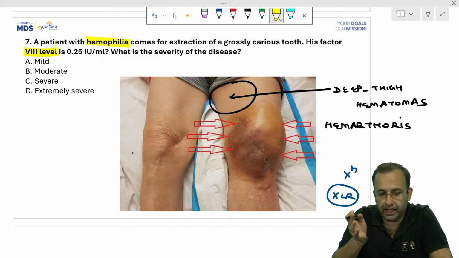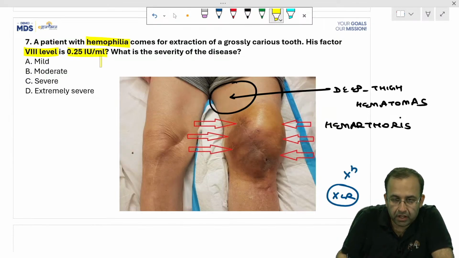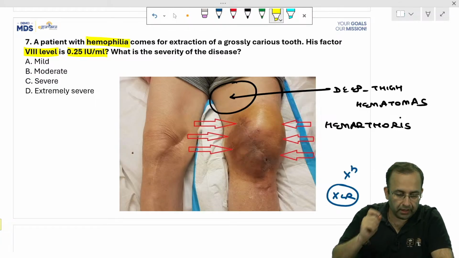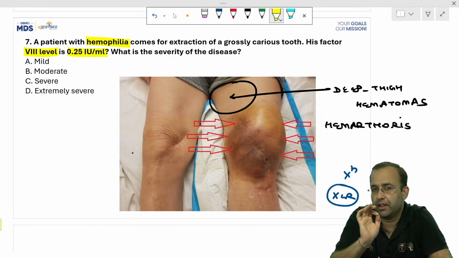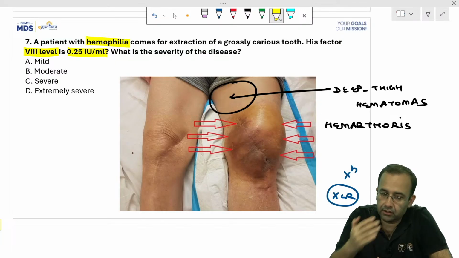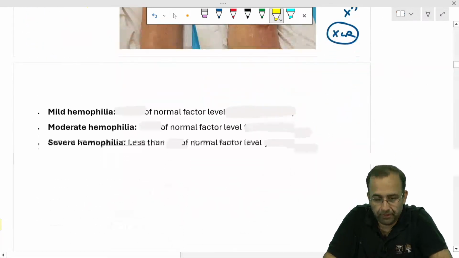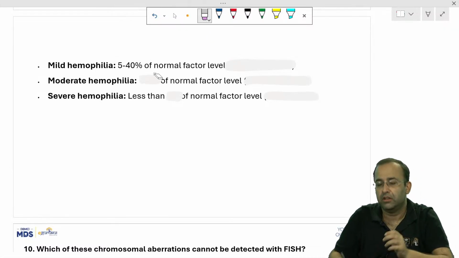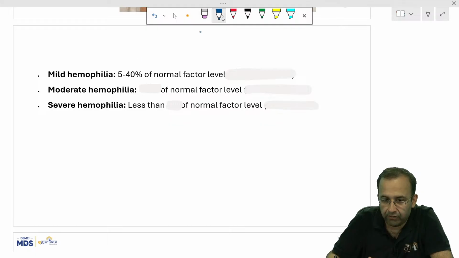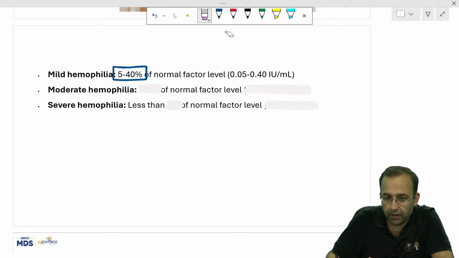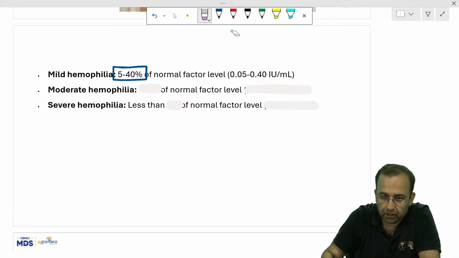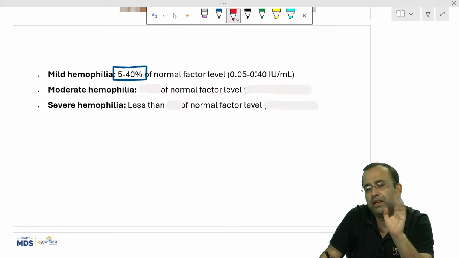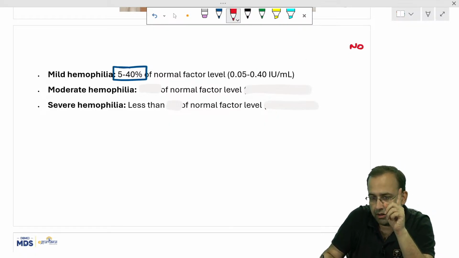That is hemophilia A, 0.25 international units per ml. They gave you the factor 8 levels. This is not severe. This is factual. It is mild hemophilia. When we talk with respect to mild hemophilia, the coagulation factor is 5 to 40% of normal, that is 0.05 to 0.4 international units per ml.